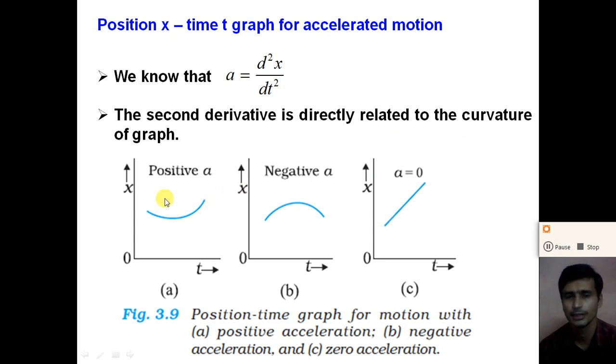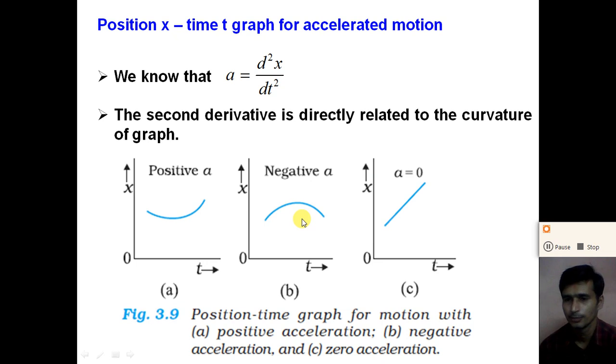In the position-time graph, if at a particular instant the curvature is in the upward direction, we can say that the acceleration will be positive, and if the curvature is in the downward direction, the acceleration is negative. So dear student, from the position-time graph, we can tell whether the acceleration is positive, negative or zero. If the position-time graph is concave up, the acceleration is positive at that particular time.